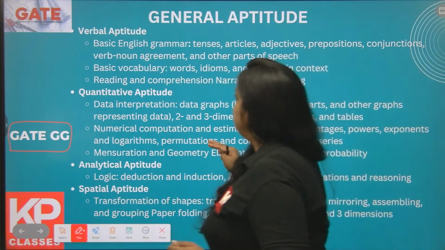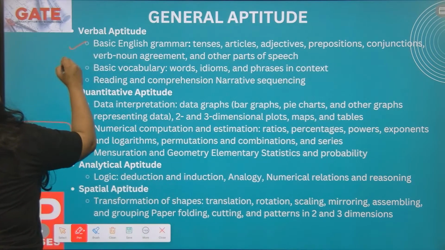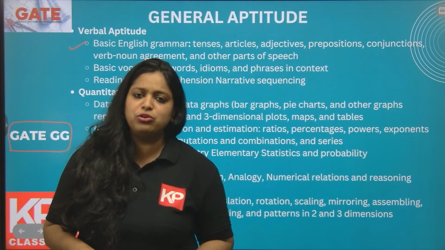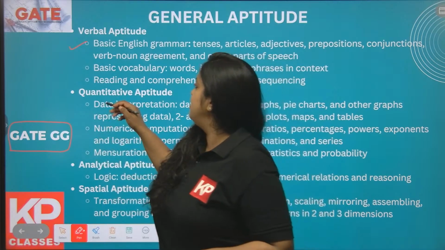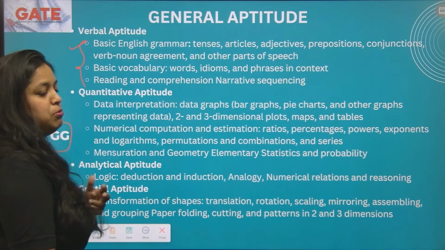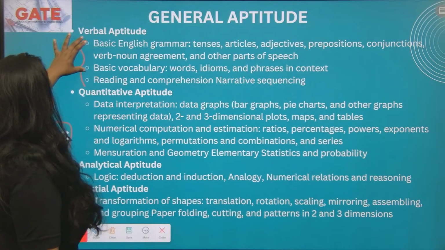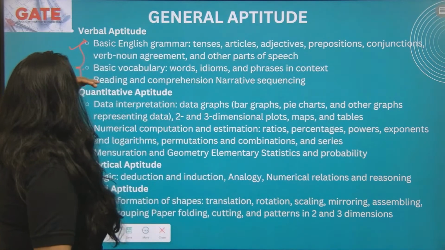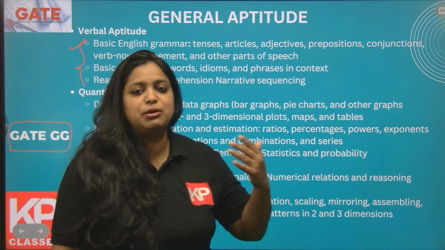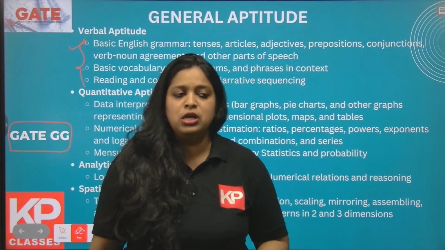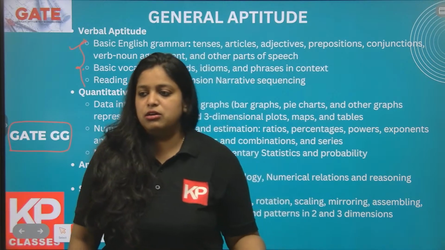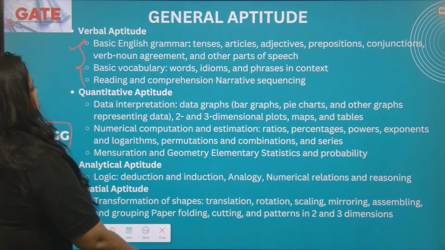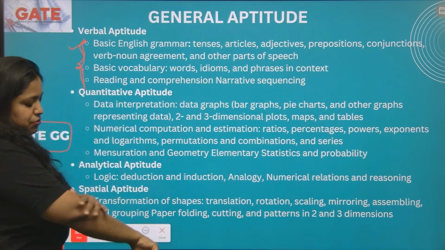Now when it comes to the verbal aptitude section, they mainly look into basic English grammar. One or two questions will be there from this section, not very important, maximum two. They'll give you a basic vocabulary or grammar question. Then there is reading and comprehension, narrative sequence. Sometimes they'll give you a paragraph and ask a few questions from it, or from a particular sentence you have to get the answer. One or two questions will be asked from this section.